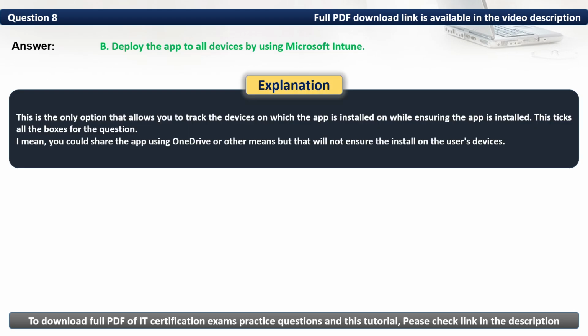This is the only option that allows you to track the devices on which the app is installed while ensuring the app is installed. This ticks all the boxes for the question. I mean, you could share the app using OneDrive or other means, but that will not ensure the install on the user's devices.